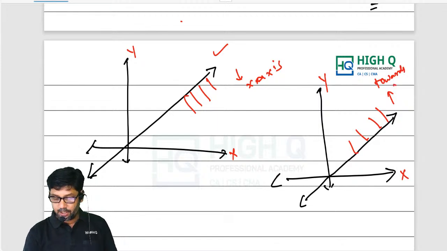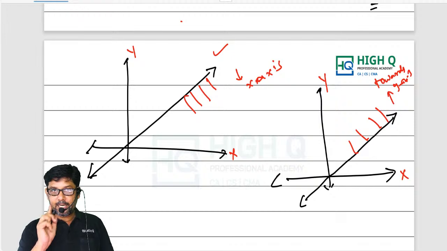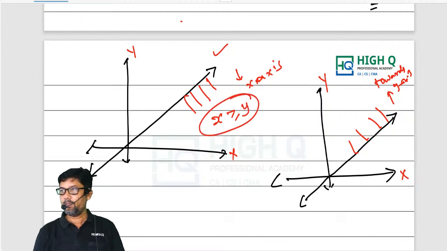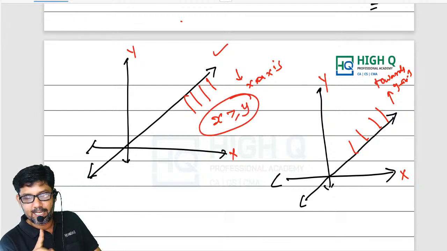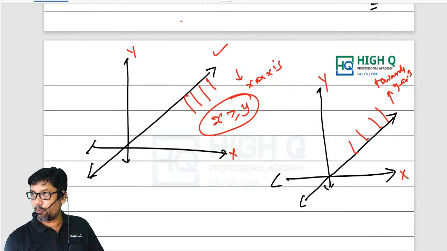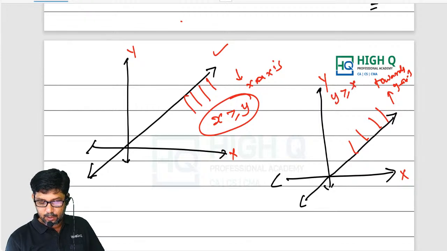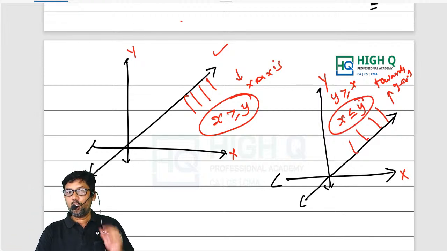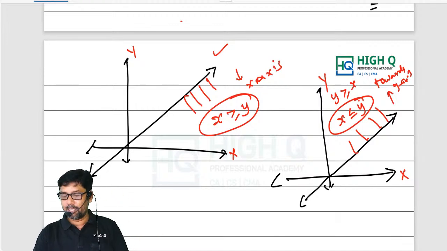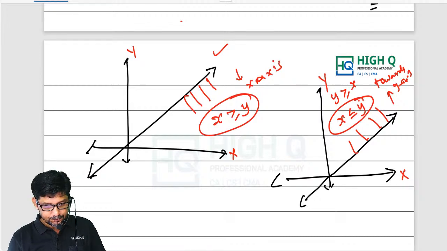When the shaded region is towards the x-axis, x is always greater than y. When the shaded region is towards the y-axis, y is greater than or equal to x, or x is less than or equal to y. You understand, my dear? Towards the x-axis means x is more than y. Towards the y-axis means x is less than y. Is that clear, all of you? Say yes or no.